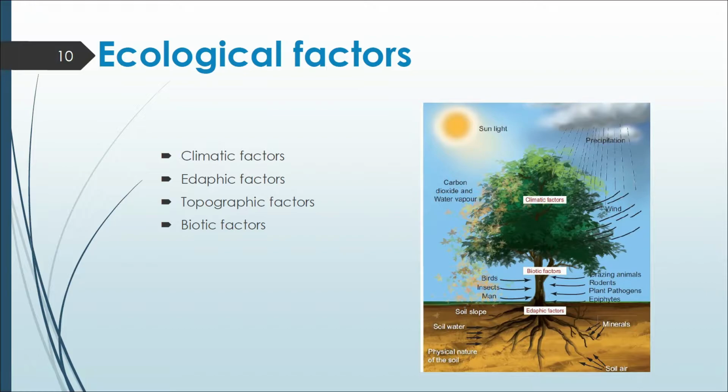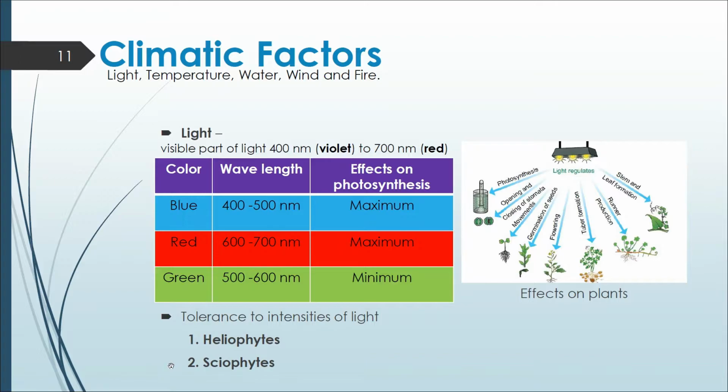Topographic features are the surface features of the earth. And biotic factors are the living organisms, the living components of an ecosystem, included in the biotic factors. First one we shall see is the climatic factors.